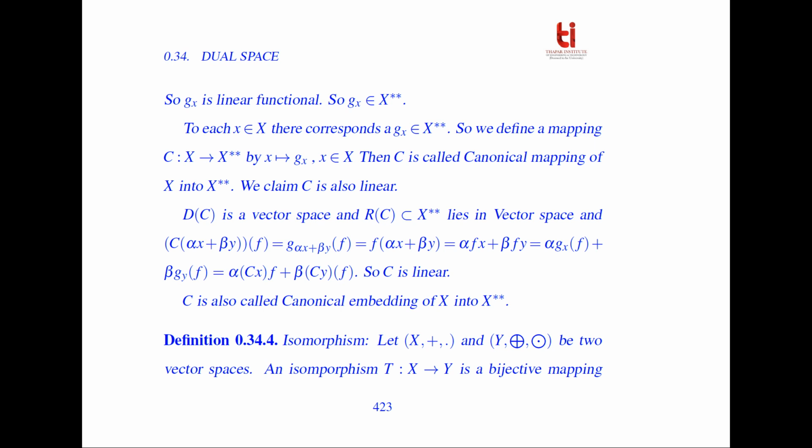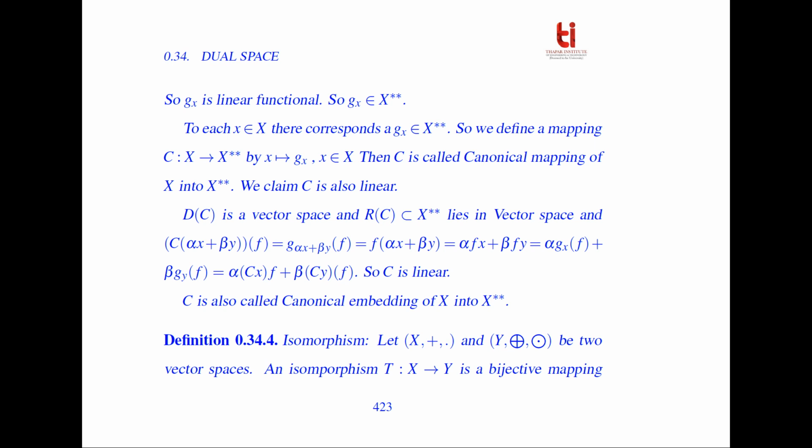So Gx is a linear functional and Gx belongs to X star star. So to each x belonging to X, there corresponds a Gx belonging to X star star. So we define a mapping C from X to X star star by x maps to Gx. Then C is called the canonical mapping of X into X star star. Now we claim that this C is also linear. The domain of C is a vector space and the range of C is a subset of X star star, which lies in a vector space.